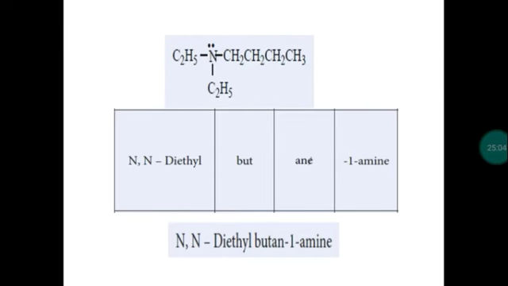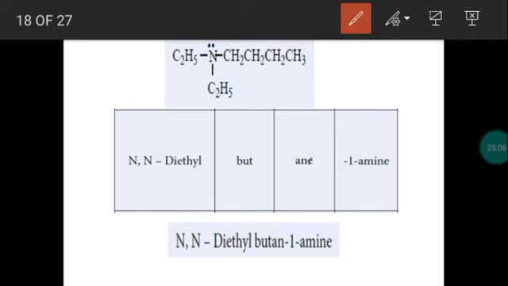This is an example of tertiary amine. So here also the same method. Fix any one alkyl group with more number of carbon atoms as the longest chain or parent chain. So I select this as the longest chain since it contains 4 carbon atoms. The remaining 2 alkyl groups are assumed as the substituents, which are bonded with the functional group nitrogen. So we have 2 ethyl groups which are substituents. They are bonded with the nitrogen. For each ethyl group we use the position as capital N. So N,N-diethyl is the prefix.